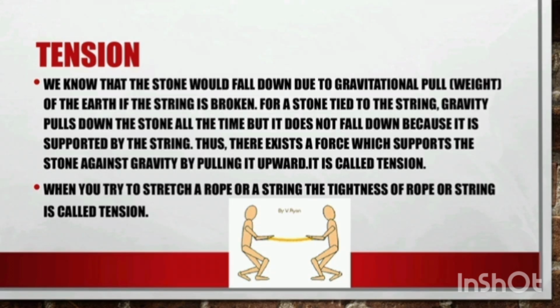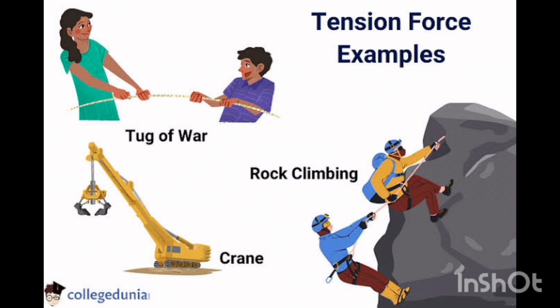The next is tension. Tension is when you stretch any rope or string, the tightness of the rope or the string is nothing but tension. We know that a stone will fall down due to the gravitational pull of the earth if the string is broken. For a stone tied to a string, gravity pulls the stone down all the time, but it does not fall because it is supported by the string. So there exists a force which supports the stone against gravity by pulling it upwards. This force is nothing but tension. We have a few examples of tension: tug of war, which you play in school, rock climbing, and a crane.